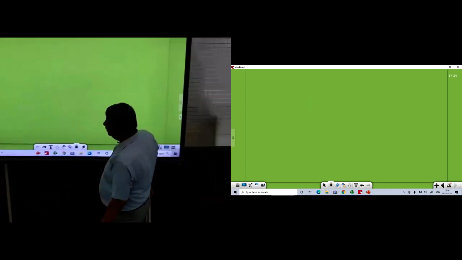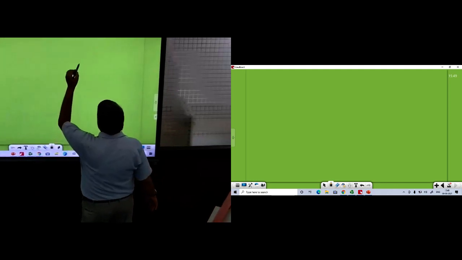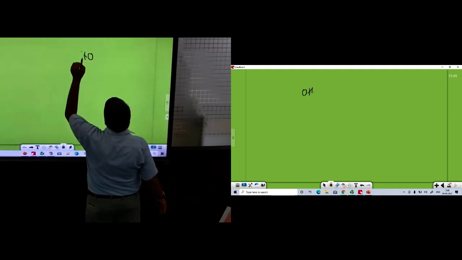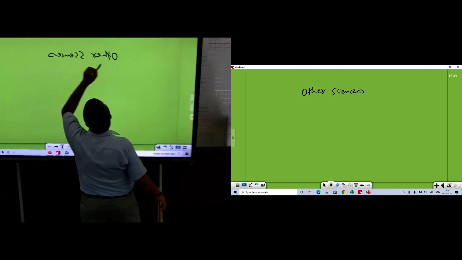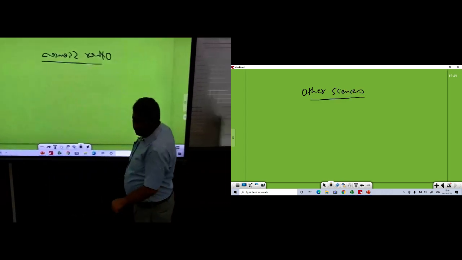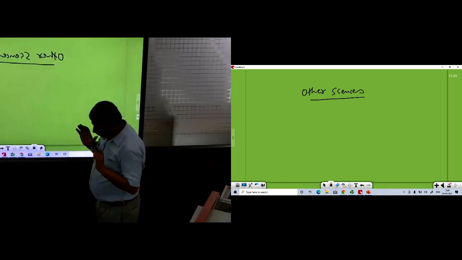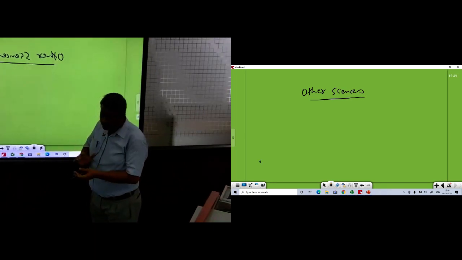Another topic is how it is related with other sciences or other branches: relation of agronomy with other branches or other sciences. First of all, agronomy is related with crop production, and crop production happens by photosynthesis.